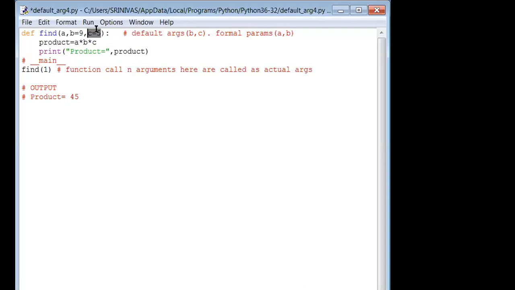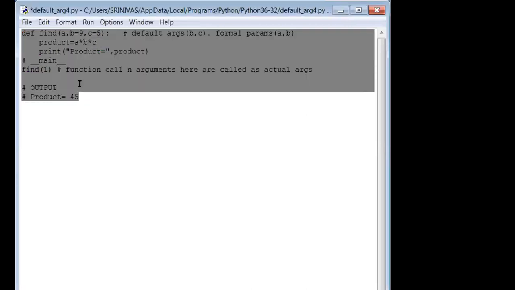Yesterday I had not covered this point because of insufficient time. Now I am covering this point. Today we are covering another point. What is that? Keep on adding default arguments from the right hand side of the parenthesis. First, slowly I injected the rightmost corner, that is C is equal to 5. Slowly I captured the middle one. And then I am going to capture the front one also. Let us see that.